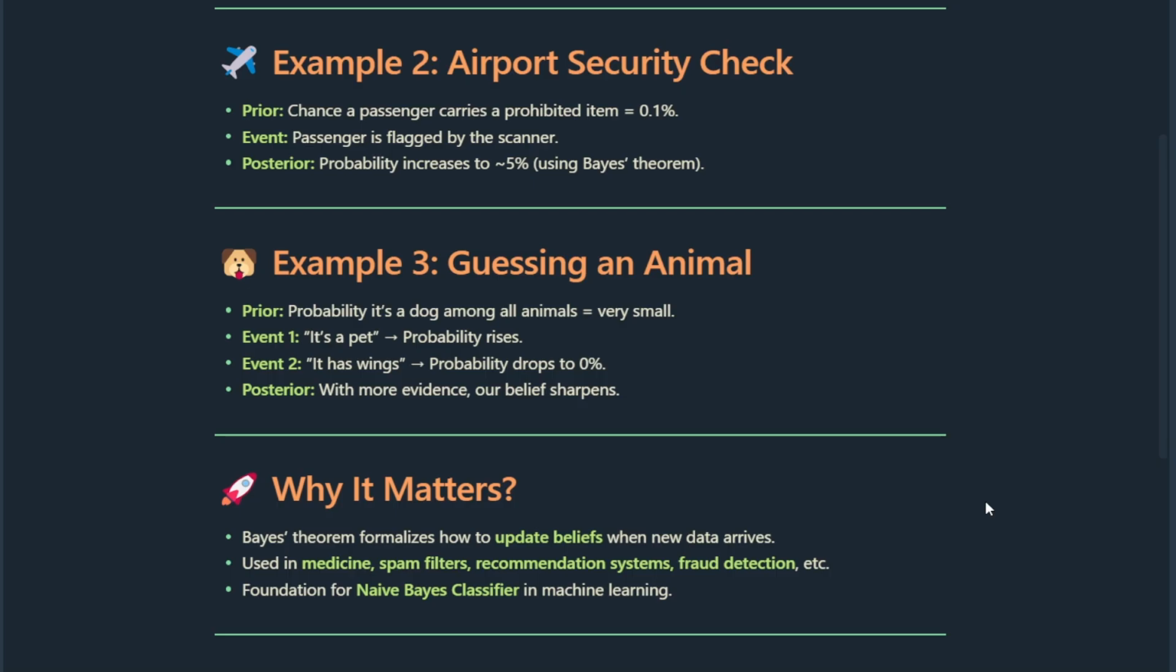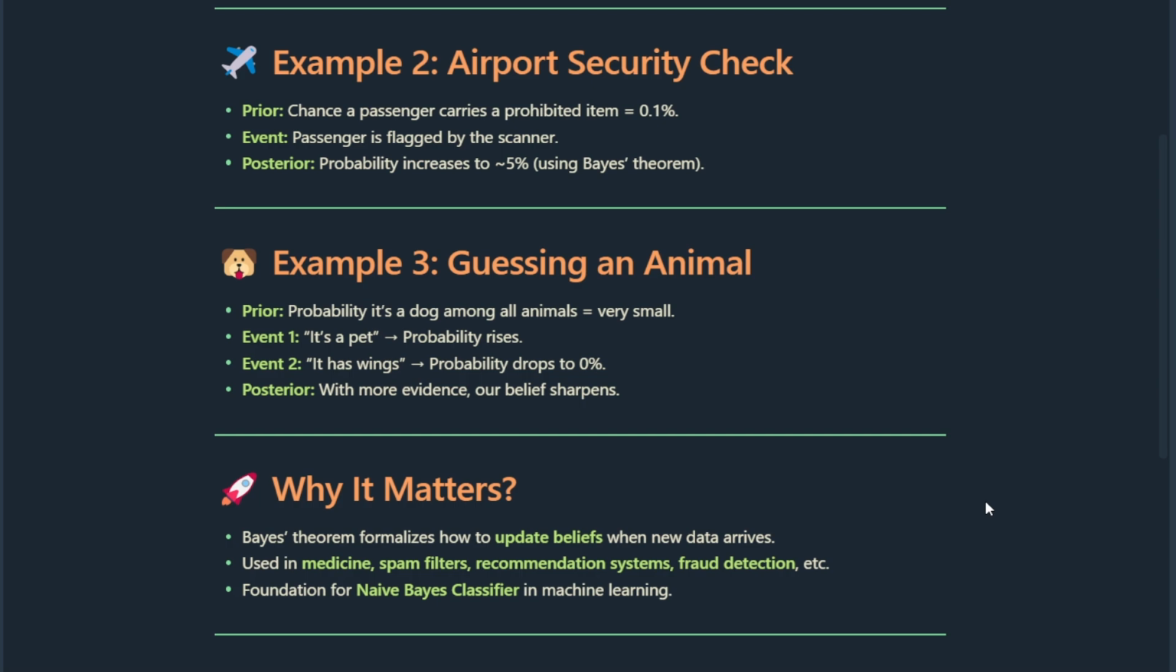Example 2. Airport security check. Normally only 0.1% of passengers carry prohibited items. That's the prior. But if a passenger is flagged by the scanner, that's the new evidence. After updating, the chance they are guilty rises to about 5%, still small but much higher than before.